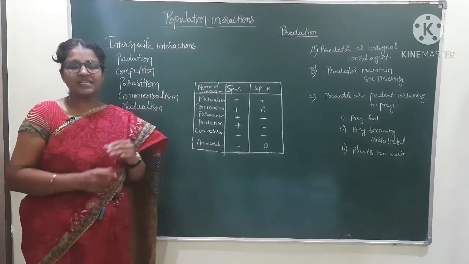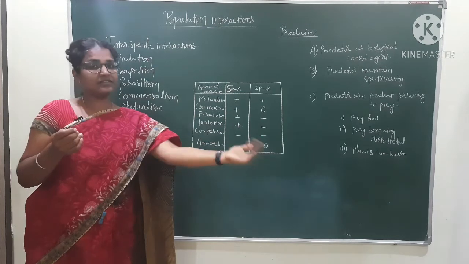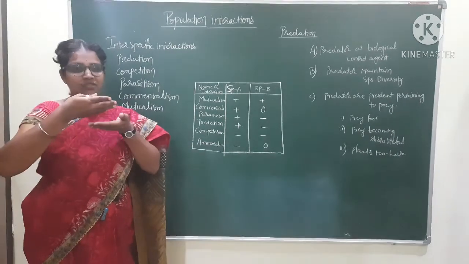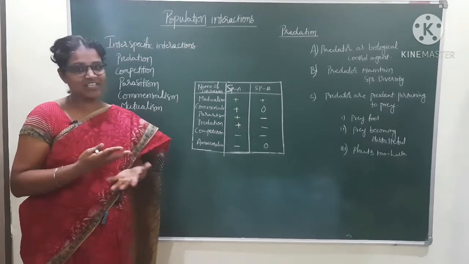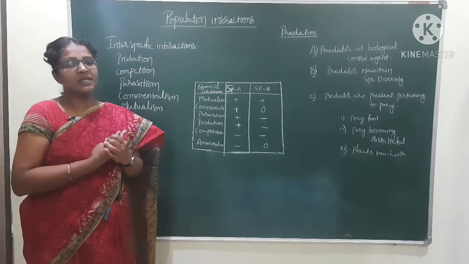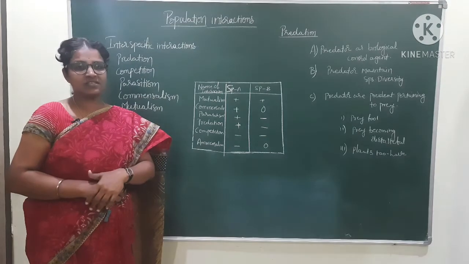Interaction. There is an interaction between the same species or different species. That is called a population living together, and the interaction between the same species or different species is called interaction. Here there are interspecific interactions and intraspecific interactions.